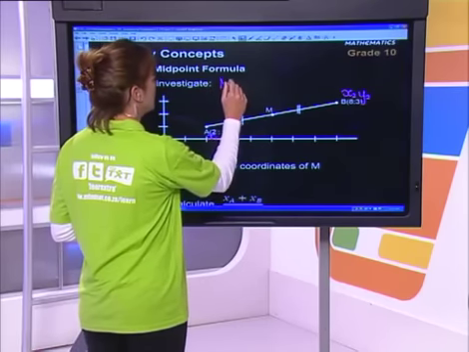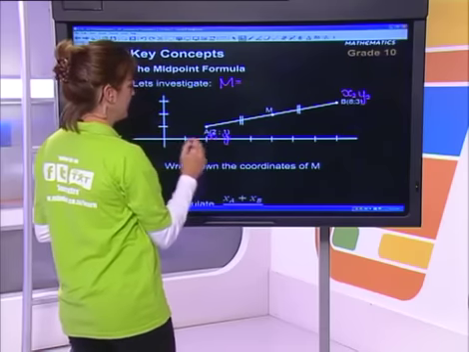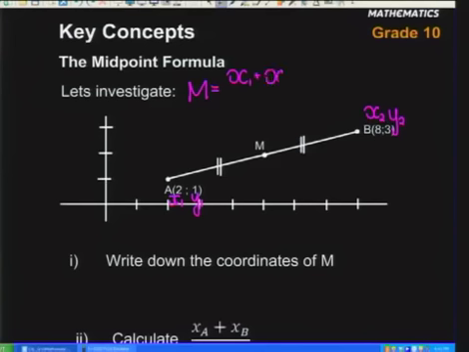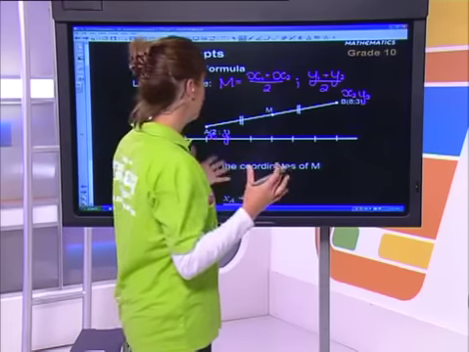Okay. The formula, without wasting any time, is as follows. To work out your point M, we are simply doing this. We're going to take the two x coordinates. So I've got x1 plus x2. And I halve them. I divide them by 2. All right? And that gives you the x coordinate of your midpoint. Okay, I've got my semicolon because remember, we're working out a coordinate point here. And then we follow it with y1 plus y2 divided by 2, and that will give you the y coordinate of your midpoint.